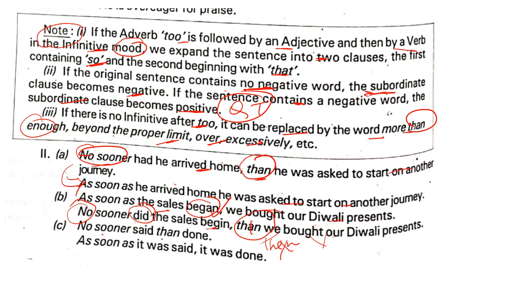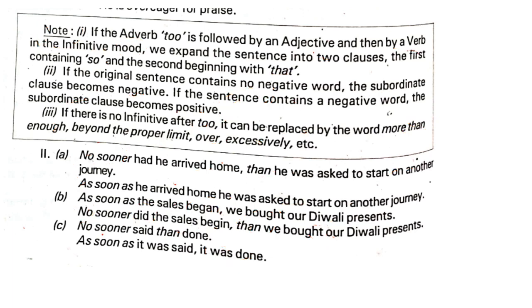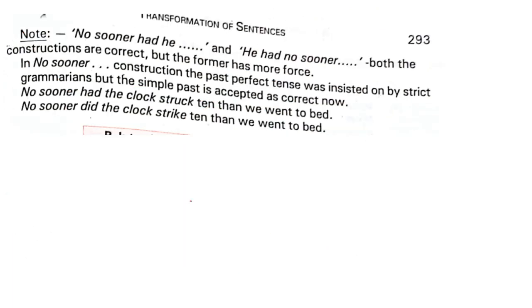No sooner said than done. Simple statement. See, no sooner as it was said, it was done. Okay, the past tense. You understand? As and when we go through the exercise or the illustrative examples, you will come to know. Okay, another note for you. No sooner had he, and he had no sooner. Both the constructions are correct. Okay, keep this in mind.